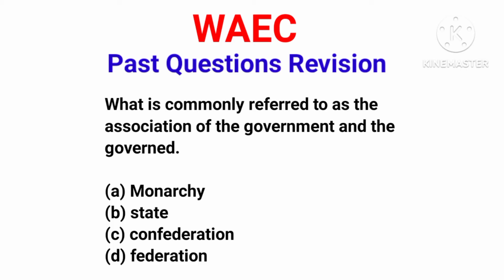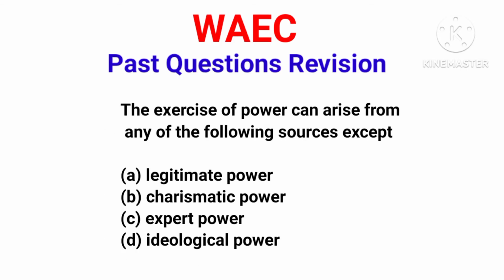Now let's move to the next question. Question 3: the exercise of power can arise from the following sources, except option A, legitimate power, B, charismatic power, C, expert power, and D, ideological power. Now, let's start by identifying the different types of power.